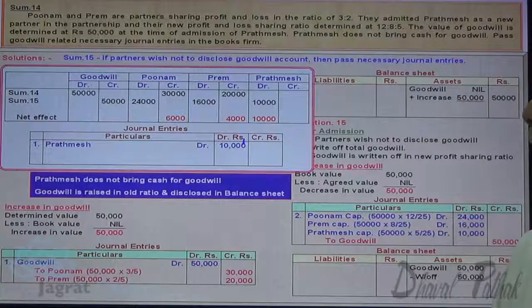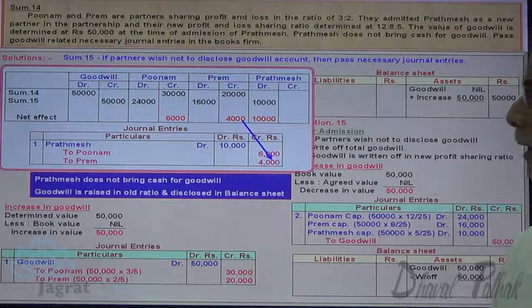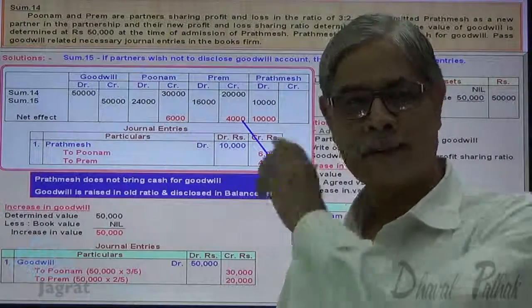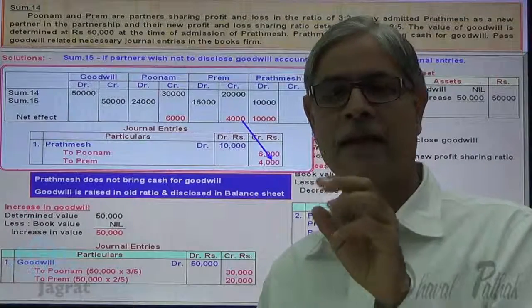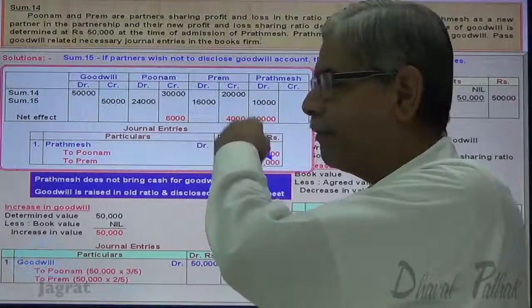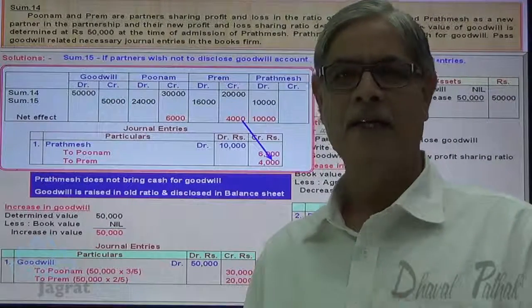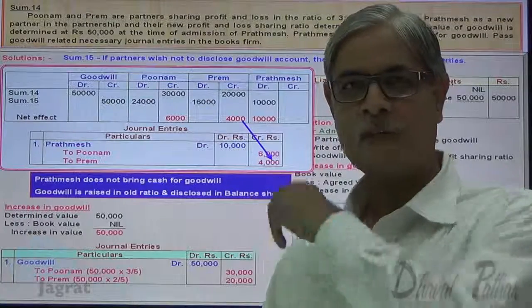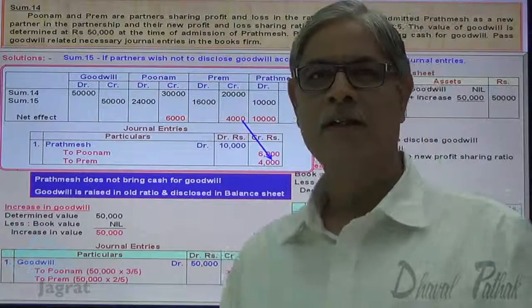Prathamesh account debit, Poonam account credit, Prem account credit. This is the net effect of these two journal entries. This is known as goodwill directly adjusted to the capital accounts of the partners. Now we can work out the same journal entry straight away, and that I want to demonstrate. Just observe in continuation with this sum.